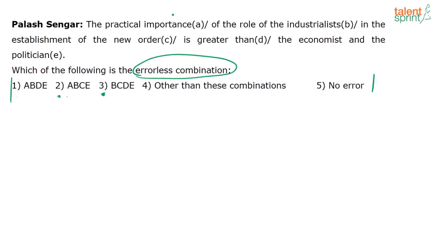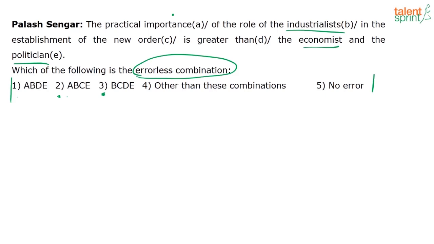Now, let's do our first step. Identify where the error is. Which part has the error? Let's do that first. The practical importance of the role of the industrialists in the establishment of the new order is greater than the economist and the politician. Now, you tell me what is the subject and what is being compared here. I have 3 people: industrialists, economist and politician, right? These 3 people are there, okay?